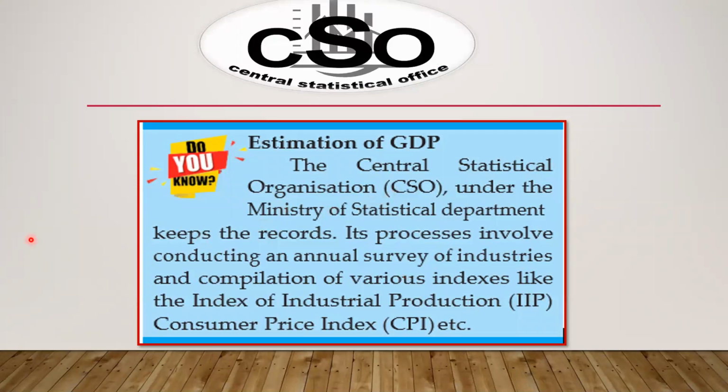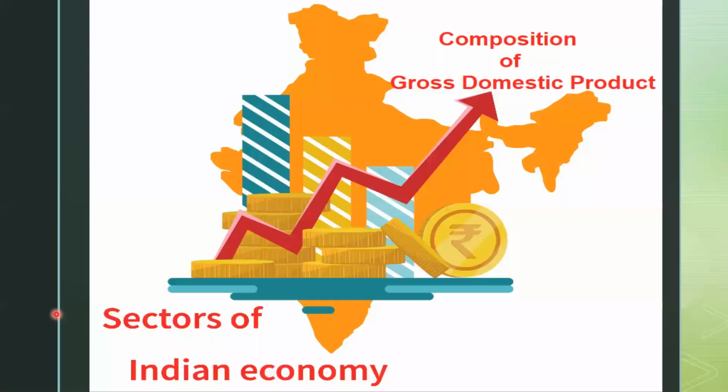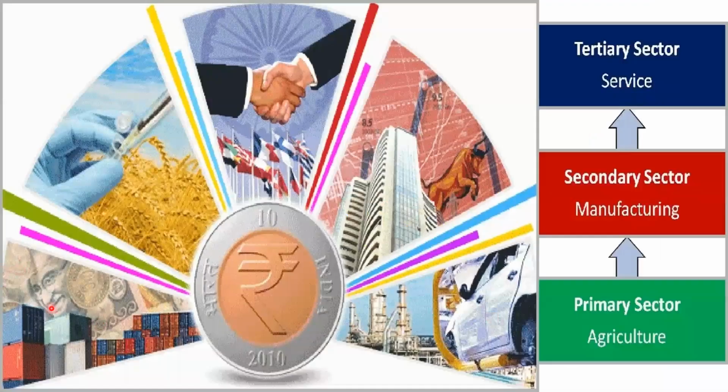Estimation of GDP. The Central Statistical Organization under the Ministry of Statistics keeps the records. Its processes involve conducting an annual survey of industries and compilation of various indexes like the Index of Industrial Production, Consumer Price Index, etc., and composition of gross domestic product. The sectors of the Indian economy. The Indian economy consists of primary sector, secondary sector, and tertiary sector.